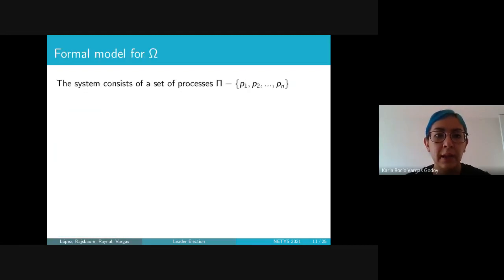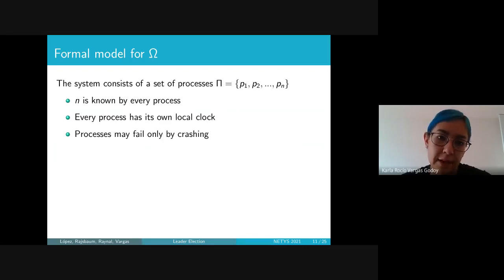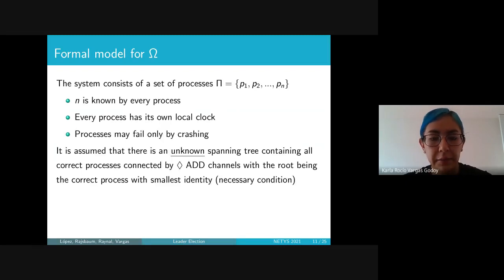Now, our formal model for omega is a system that consists of n processes, and this n is known by every process, and every process has its own local clock. Processes might fail only by crashing, and we assume that there is an unknown spanning tree containing all correct processes connected by eventual ADD channels, with the root being the correct process with the smallest identity. This is a necessary condition since the candidate to be the leader needs to be able to communicate with all the correct processes in the network.